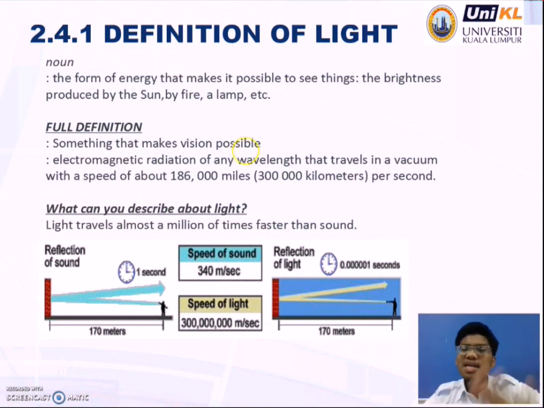Light travels almost a million times faster than sound. Look at the image below showing the speed of sound, 340 meters per second, and the speed of light, 300 million meters per second. So, it is proof that light travels almost a million times faster than sound.